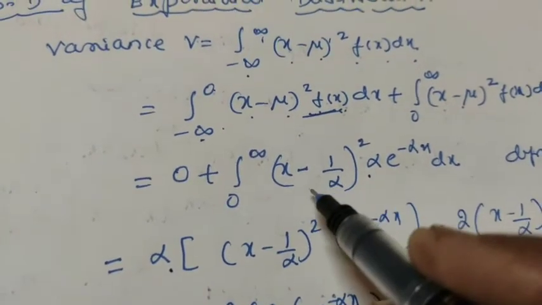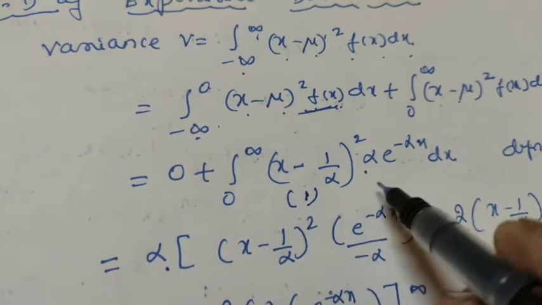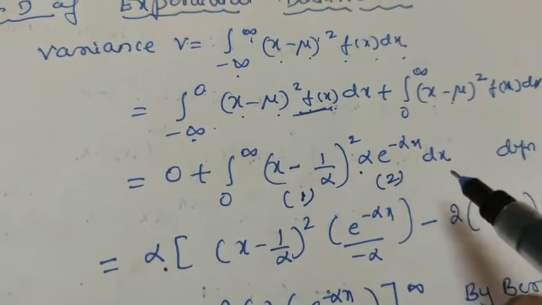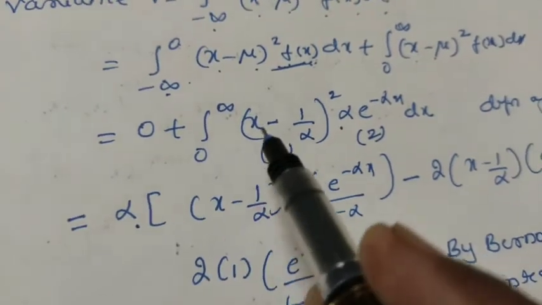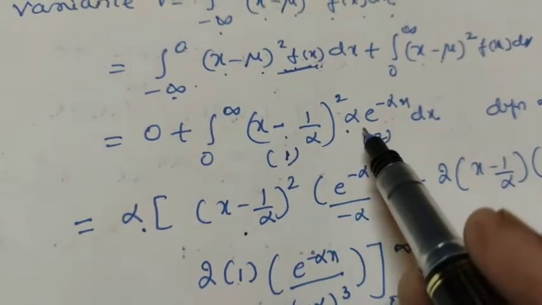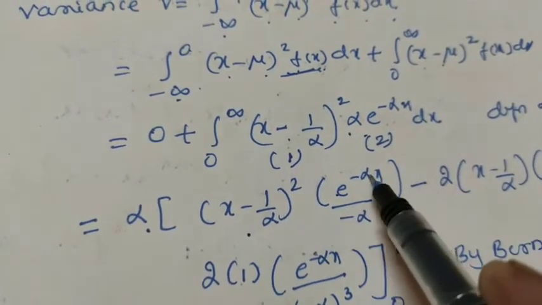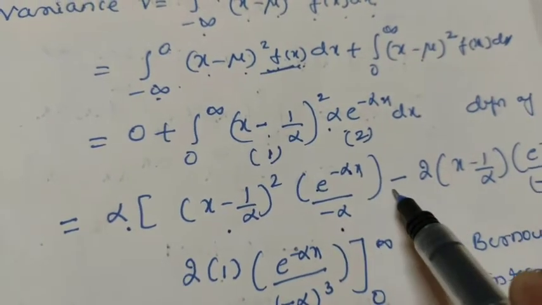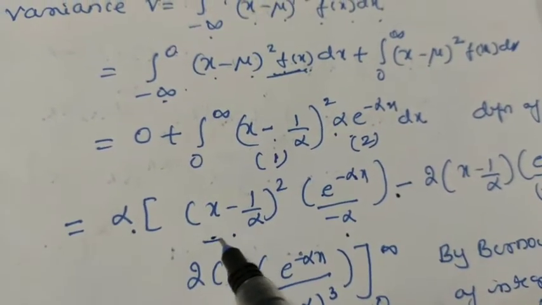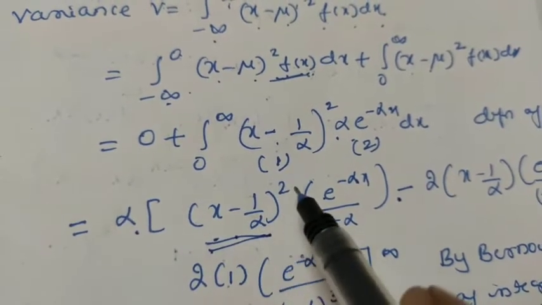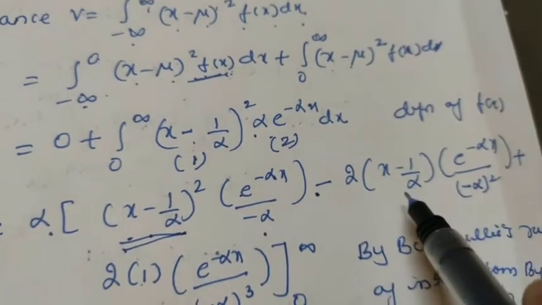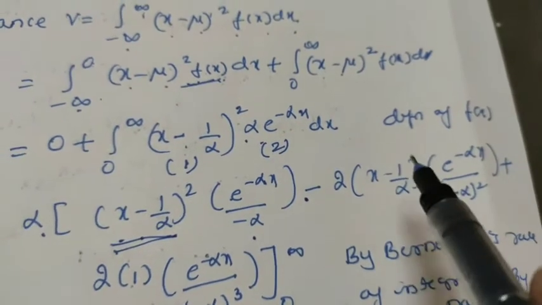Again it is a product of two functions. This is the first function, and e raised to minus alpha x is the second function. Apply the product rule. First function as it is, integration of e raised to minus alpha x is e raised to minus alpha x divided by minus alpha, minus the derivative of this term: the derivative of (x minus 1 by alpha) whole square is 2 times (x minus 1 by alpha) into the derivative of x, which is 1.